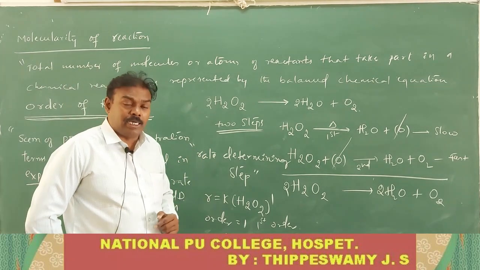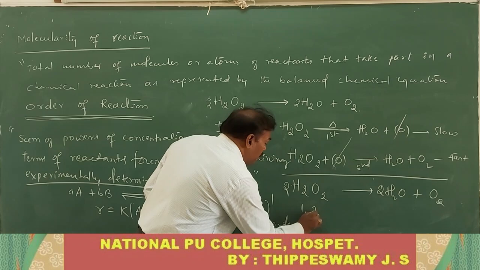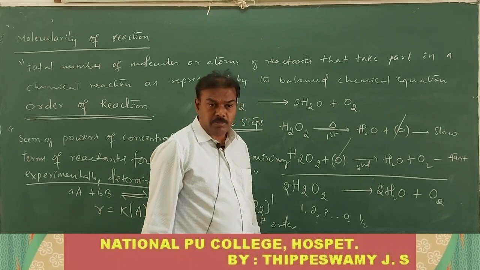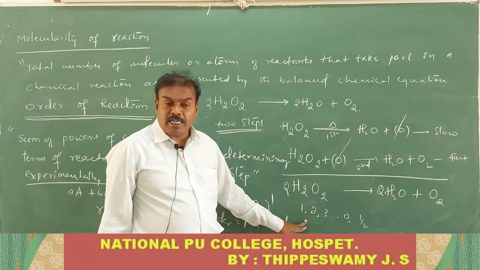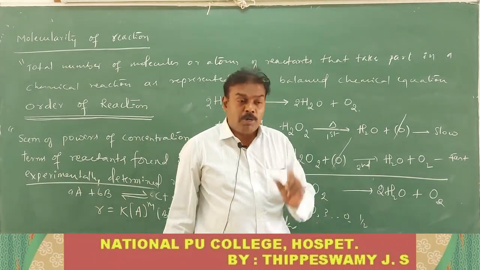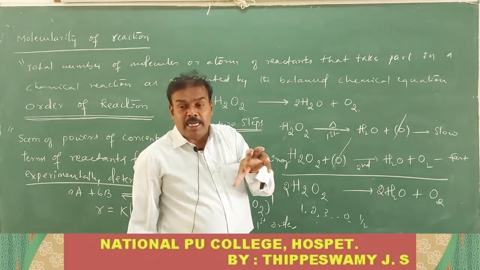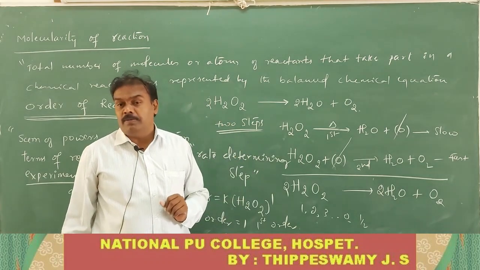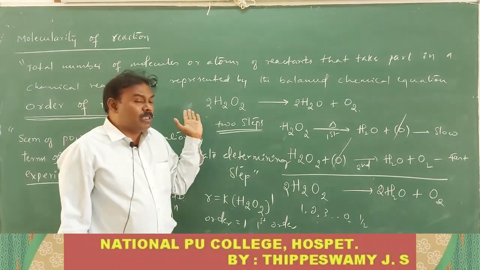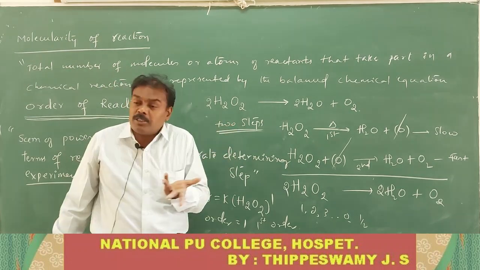And one more point you should know is that the order of reaction may be 1, or it may be 2, it may be 3, or it may be 0, or it may be a fraction. So in general we can say that the order of reaction may be a whole number, it may be 0, or it may be a fraction. But molecularity is never 0 and never a fraction. Molecularity is always a whole number. Remember the point. Because when the reaction is taking place, only one reactant molecule must be involved, or 2 reactant molecules, or 3 molecules of reactant.